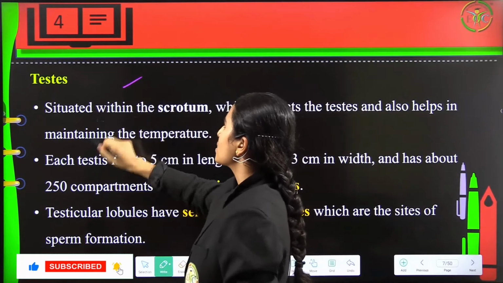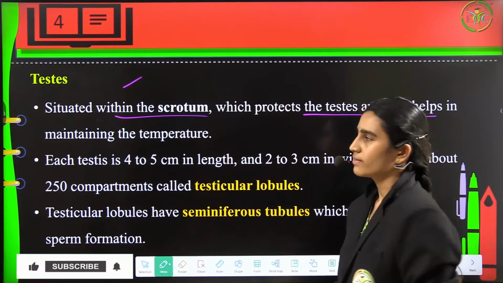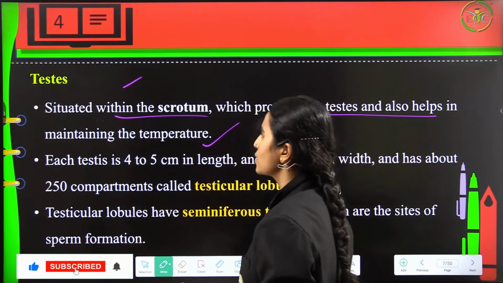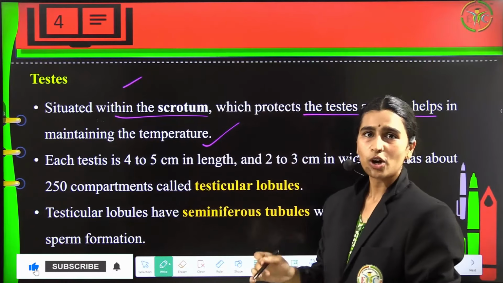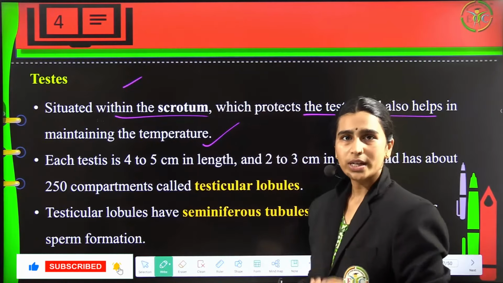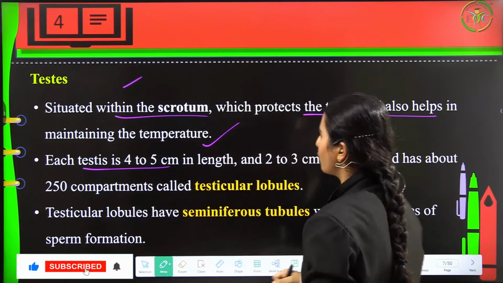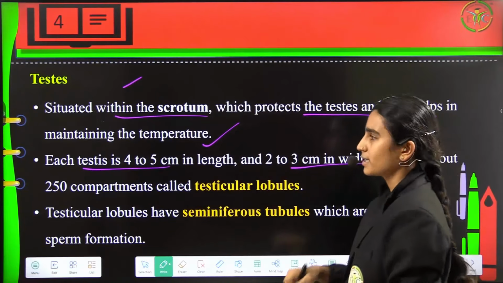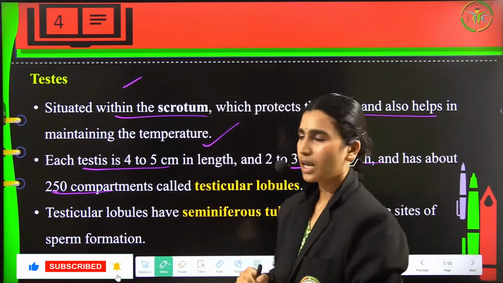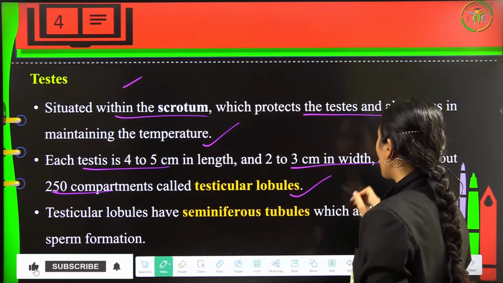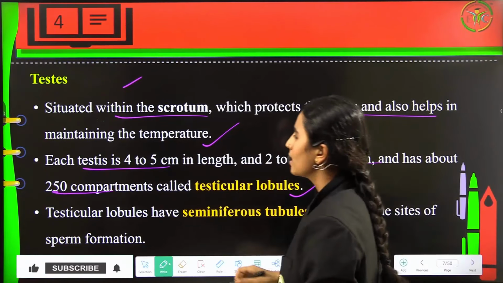Now the testis. This is situated within the scrotum, which will protect the testis and which will also help in maintaining the temperature. So it is present outside the body, in the scrotum, because it should maintain the temperature 2 degrees lesser than the normal body temperature. Each testis will be 4 to 5 centimeters in length and 2 to 3 centimeters in width, and it will have about 250 compartments called the testicular lobules, like these. Okay, so inside this the sperms are going to get produced.